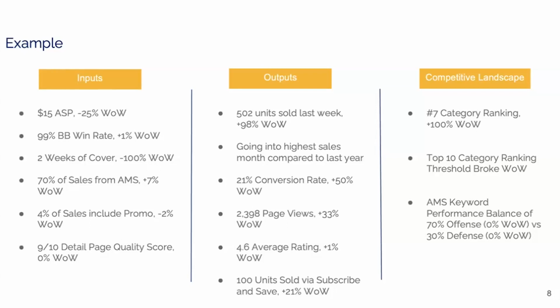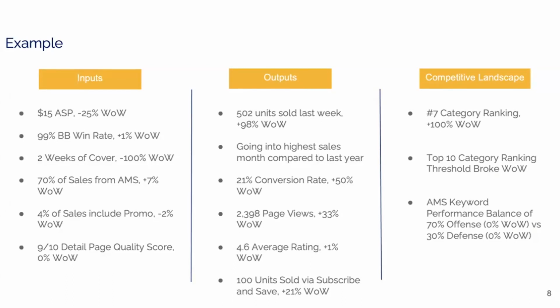We had 2 weeks of cover, so we were kind of low, but at a nice point where we weren't paying for overages on Amazon. We had about 70% of our sales coming from ads, so we can see that we haven't built much organic credibility within the category yet. 4% of our sales included a promotion, and the detail page score was a 9 out of 10. Basically, it was a rock star detail page. So input wise, we had a lot of things going in a good direction. Output data, we had 502 units sold the week prior, which was 100% week over week growth.